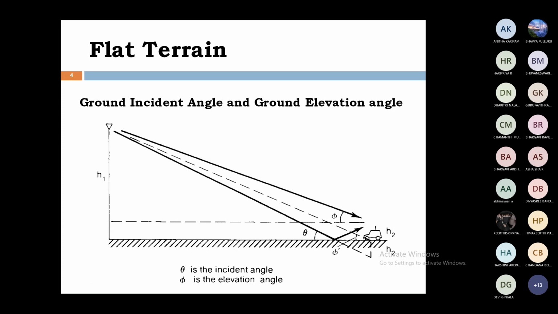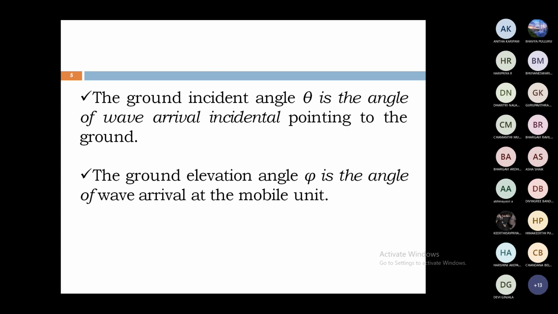This is a representation where we have to consider three waves. The first wave is the direct path from the base station to the mobile station. Another path is from the base station to the ground, reflecting and finally reaching the mobile station. From this picture, we have to calculate the incident angle and the elevation angle. Theta is the angle of wave arrival from the incident point, and phi is the elevation angle.